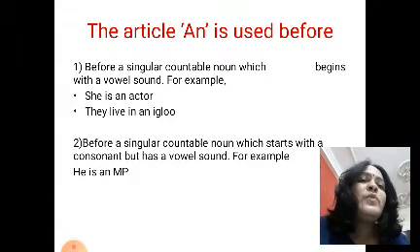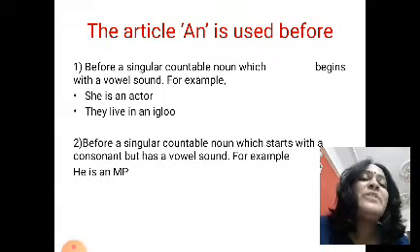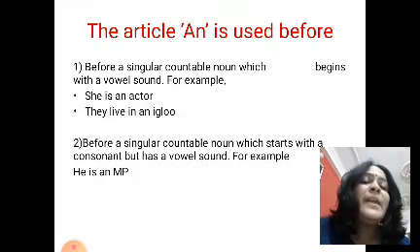Then we will start with the use of the article an. As you know, it is used before a singular countable noun with a vowel sound. For example, she is an actor. So actor starts with what? A. A, E, I, O, U are vowels. So we have used an. They live in an igloo. Igloo starts with I, again a vowel.